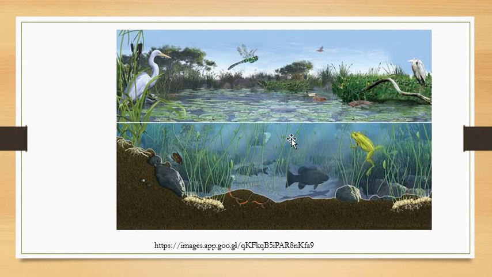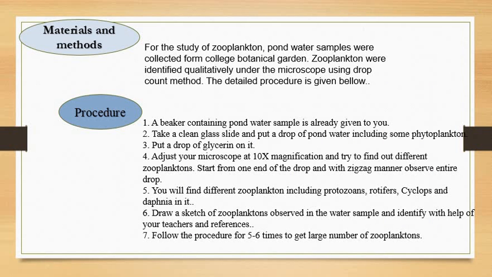Then the next slide is the structure of a pond ecosystem. You will not write it. Understood? You will not draw this structure of a pond ecosystem. After that, write materials and methods.